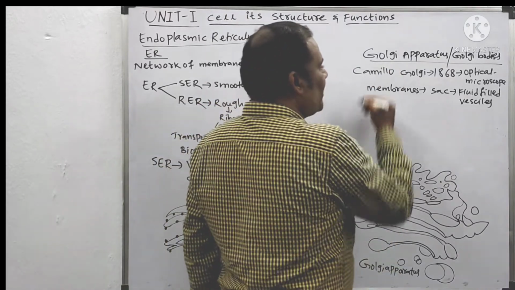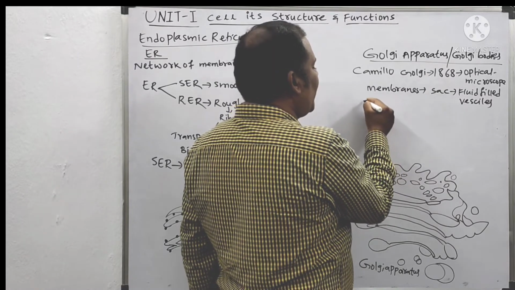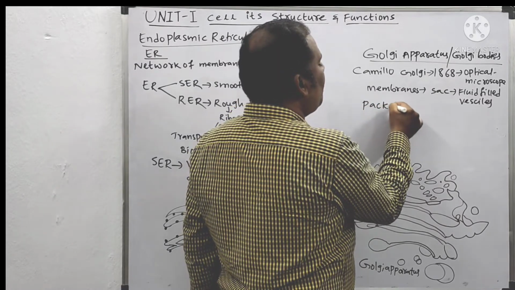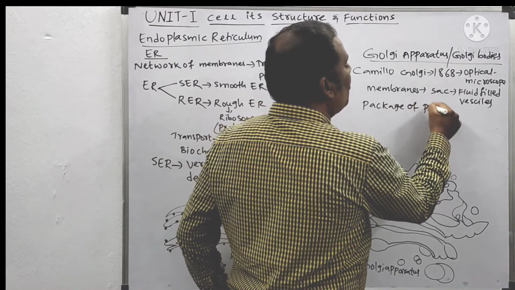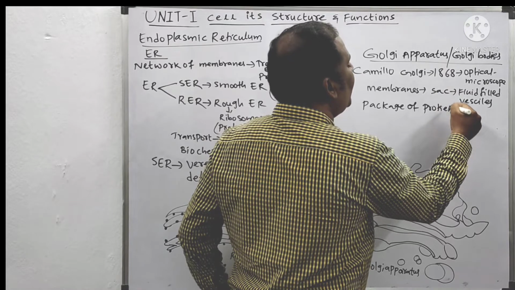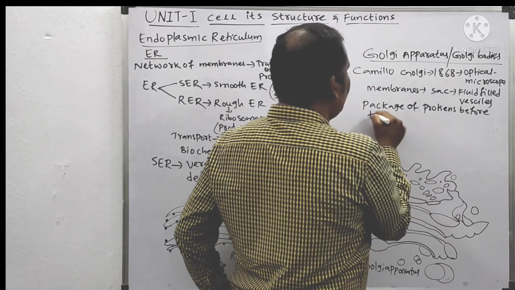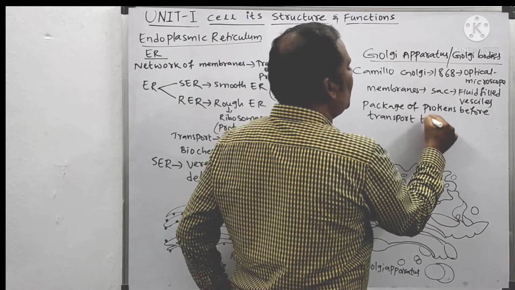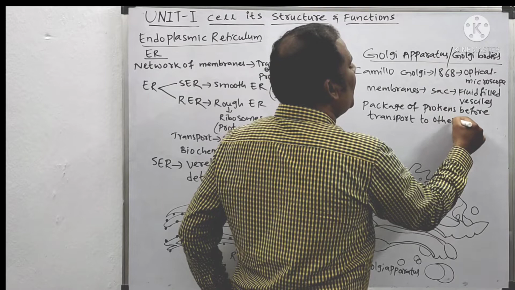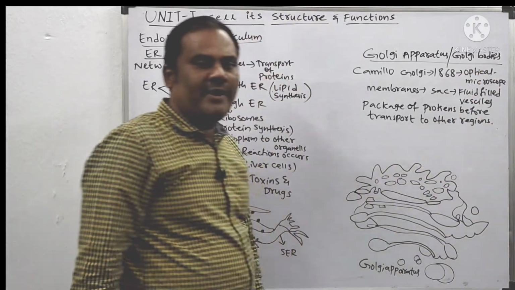And what is the duty of this Golgi apparatus? The Golgi apparatus is useful in packaging of proteins before transport to other areas, other regions in the cell. That is the main duty.